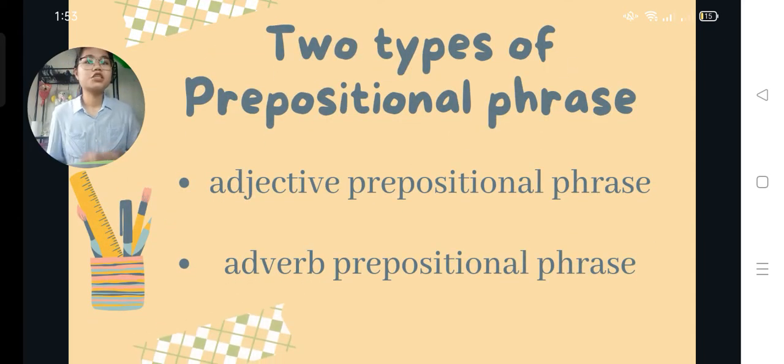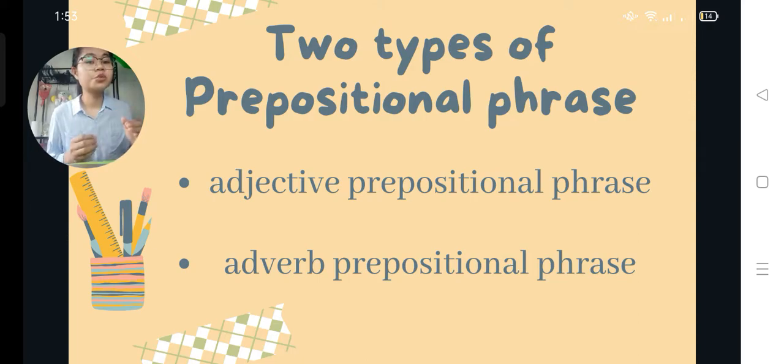So basically there are two types of prepositional phrase. The first one is the adjective or adjectival prepositional phrase. An adjective modifies nouns or pronouns and usually answers the questions what kind, how many, or which ones.